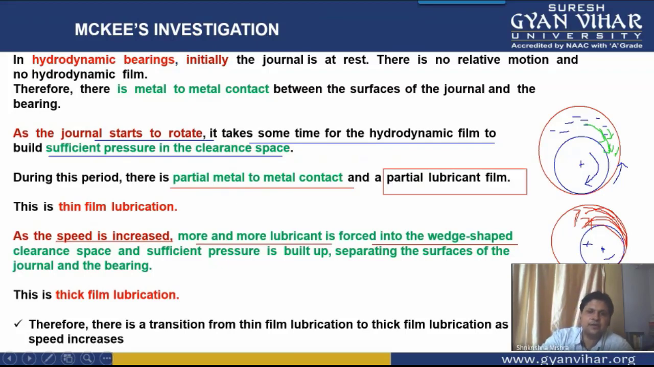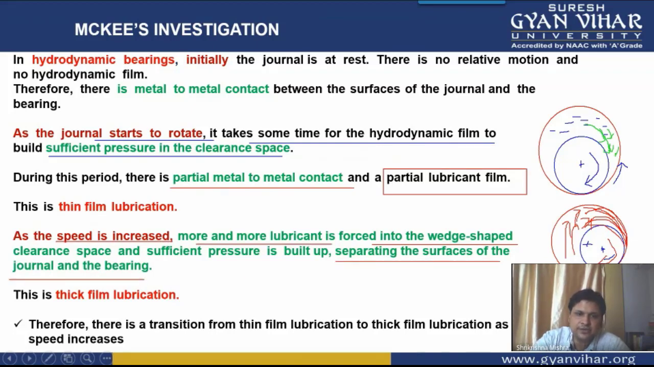As the speed of this journal increases, try to understand, students, more and more lubricant will try to flow into this wedge-shaped region. The clearance between the shaft and the journal will be filled with this lubricant, and this will separate the two surfaces of the journal and the bearing.